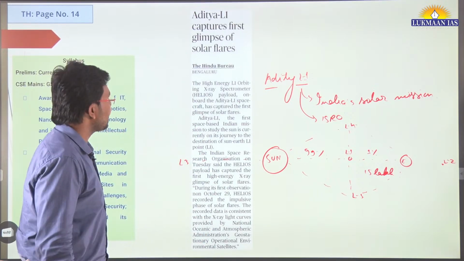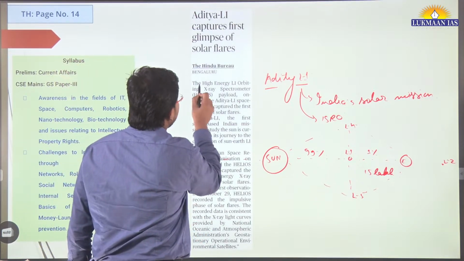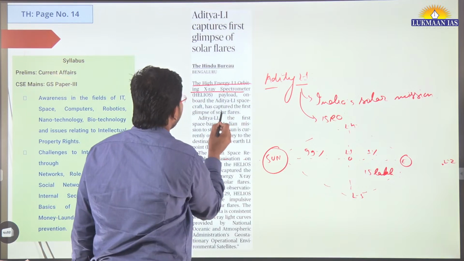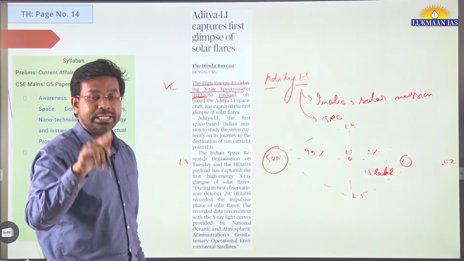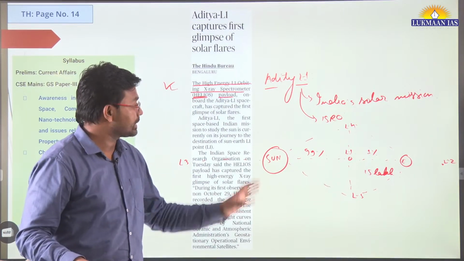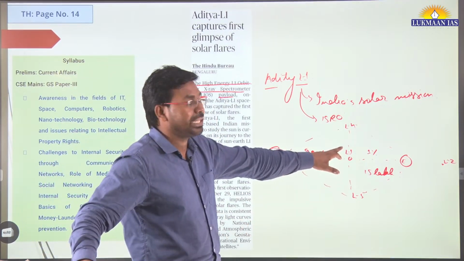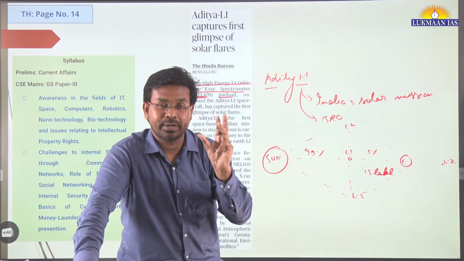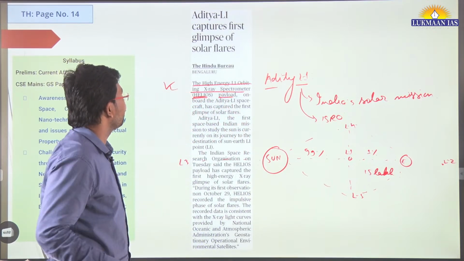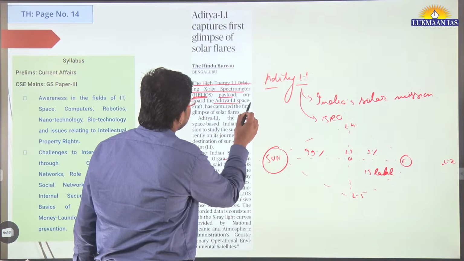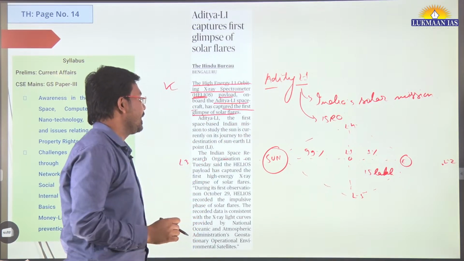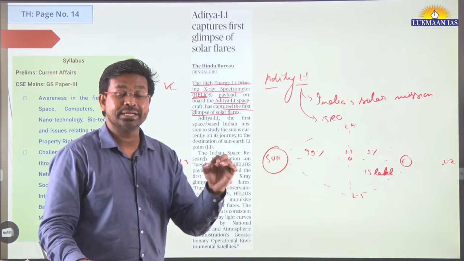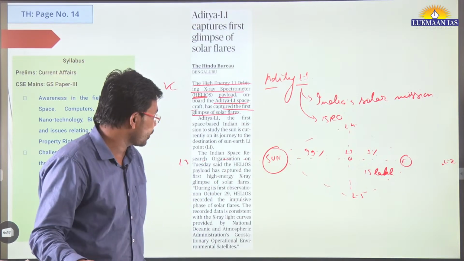Recently, the High Energy L1 Orbiting X-ray Spectrometer, also known as the Helios payload, one of the 7 scientific instruments on board the Aditya L-1 spacecraft, has captured the first glimpse of the solar flares and shared the data with the Indian Space Research Organization.